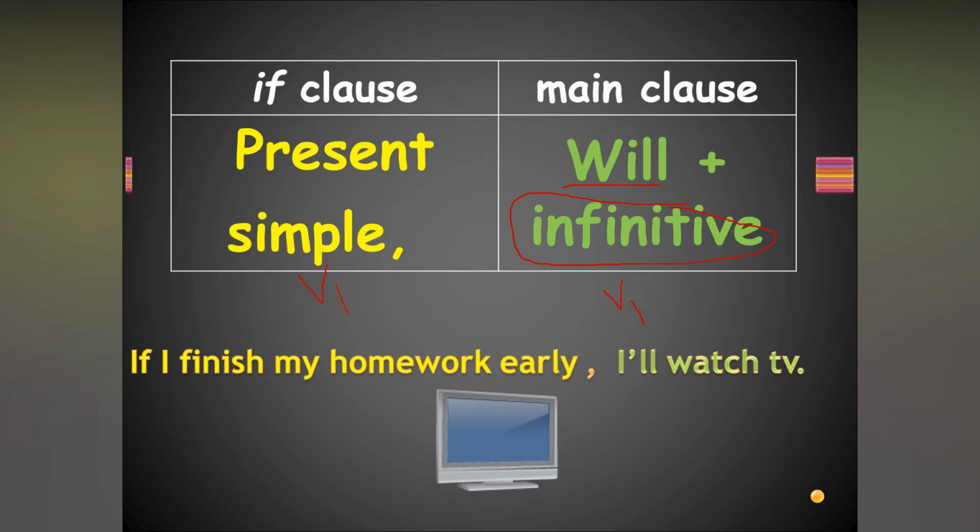See that. If I finish, this verb is finish. Which tense? V1. If I finish my homework early, I will. Will is there. And watch. Watch, V1. Okay. If I finish my homework early, I will watch TV. So the zero conditional is simple present and simple present. Here the if clause is simple present and the main clause has will. Okay. You can tell more sentences. Generally we use this first conditional in our conversation a lot.